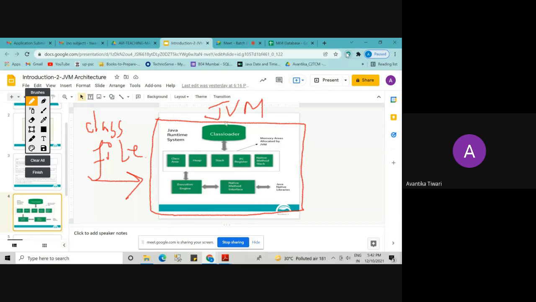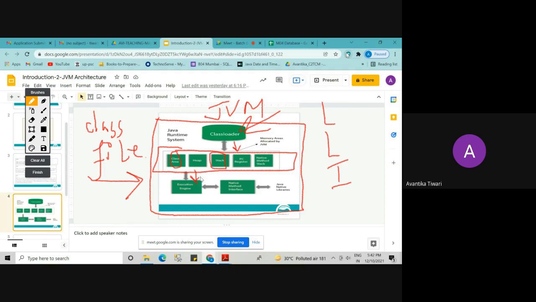Okay. Now what has JVM done? JVM inserted that .class file into the class loader subsystem. What has the class loader subsystem done? It has done three things: loading, linking, initialization. So it executed the static block, it initialized the static variables, everything it has done. Then space has been allocated. This is the memory which has been allocated. That means if it is a class, then class area will be allocated. If it is a variable, then the stack space has been allocated.